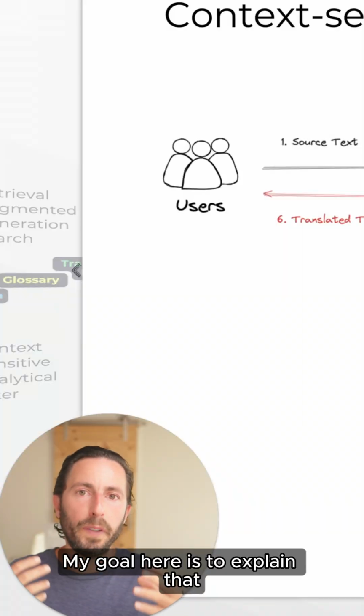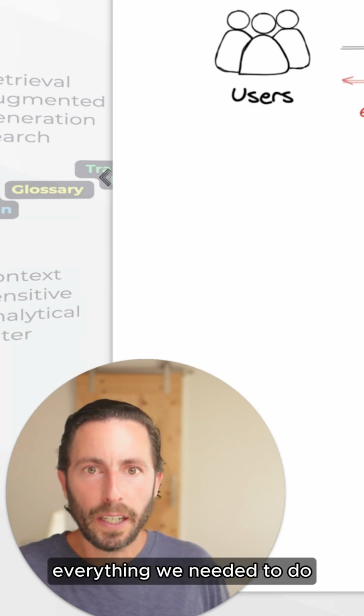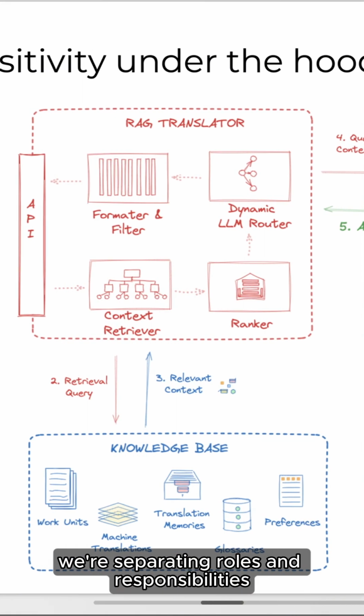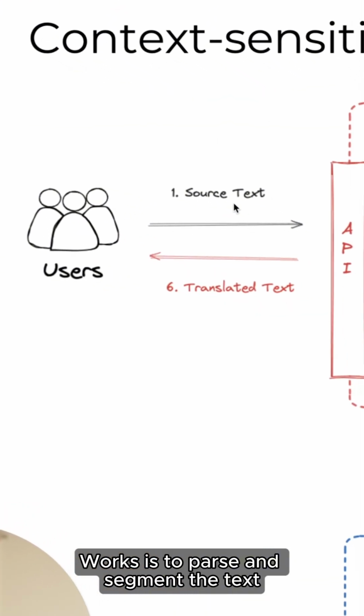My goal here is to explain that without the proper framework, the large language model isn't capable of doing everything we need it to do. In this framework, we're separating roles and responsibilities. So the first role and responsibility of BureauWorks is to parse and segment the text.